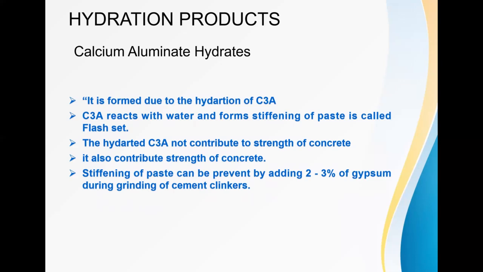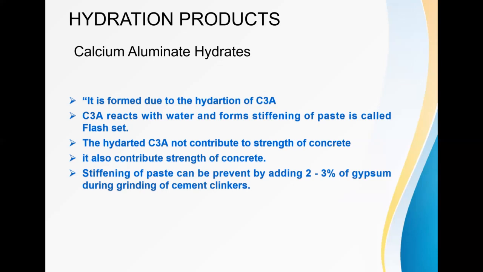Next is the calcium aluminate hydrate. It is formed due to the hydration of tricalcium aluminate, as the name itself indicates. When C3A reacts with the water, it results in stiffening of the paste. Stiffening means a little bit of hardening of the paste.